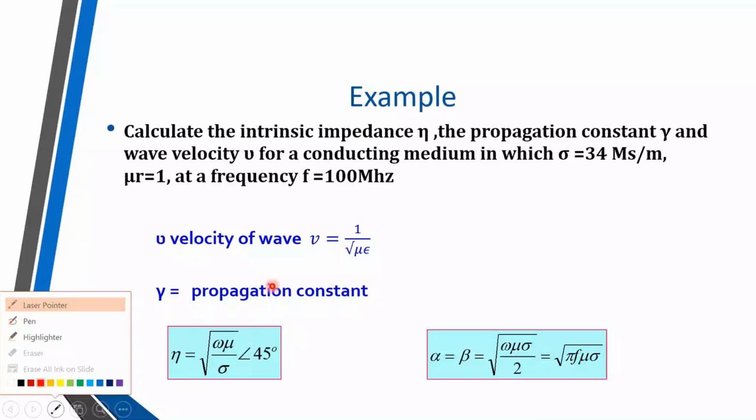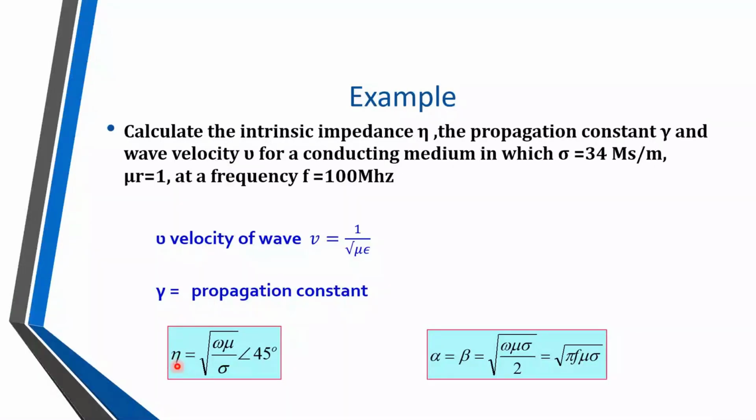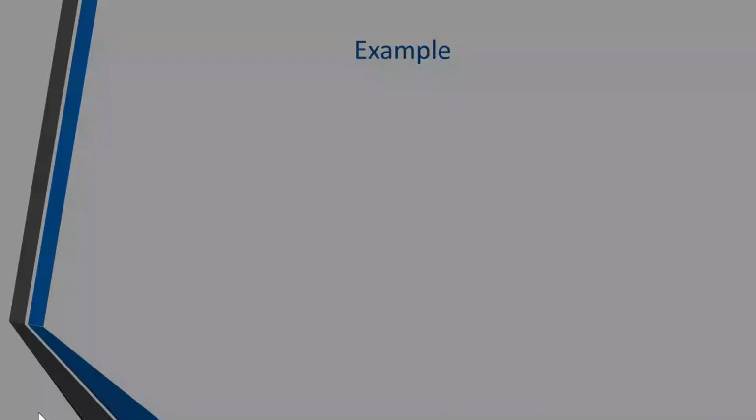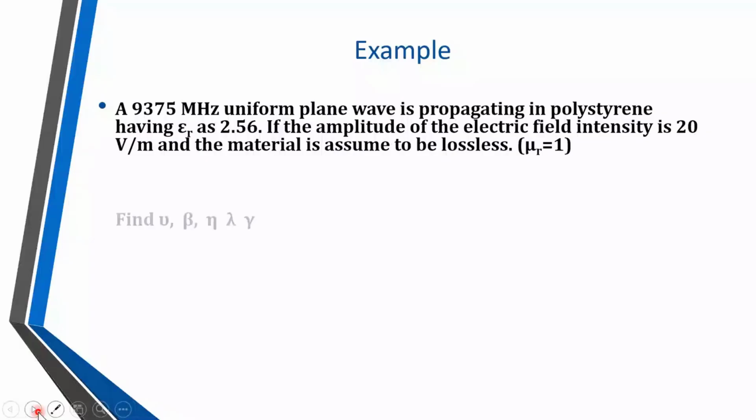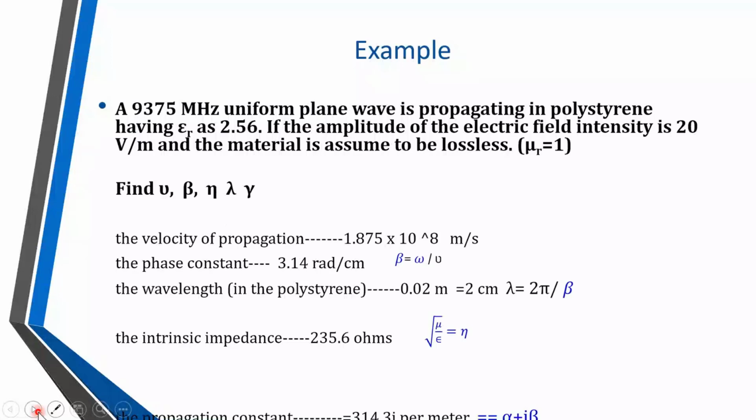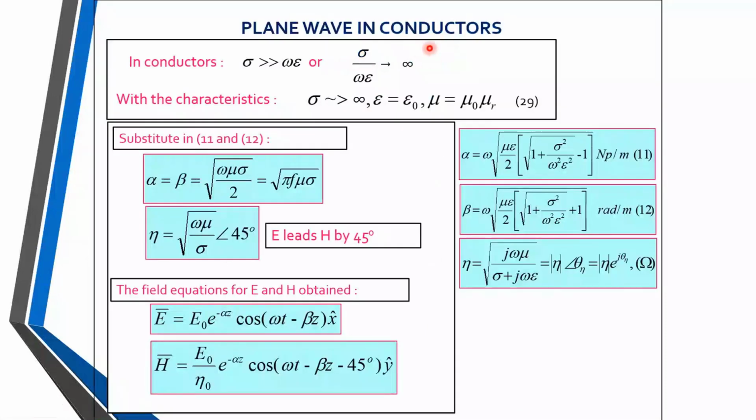These are the equations for conducting media when the plane wave is propagating in a good conductor. When the plane wave propagates in a good conductor, then sigma is very much greater than omega epsilon. And good conductor means again there is a loss because conductivity is present. This means it is a kind of lossy media.